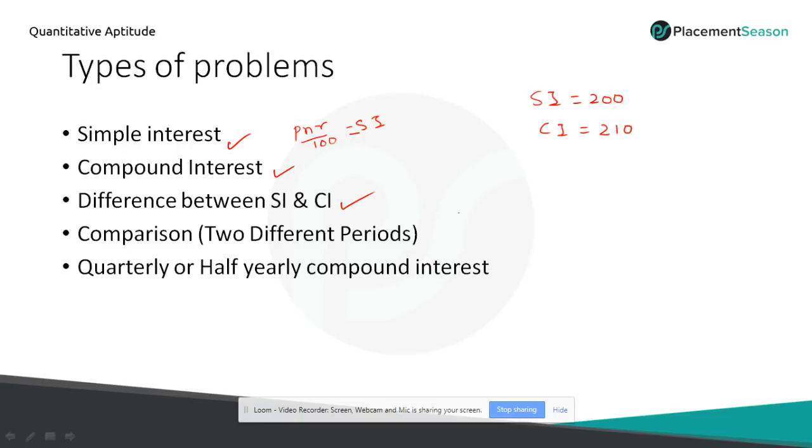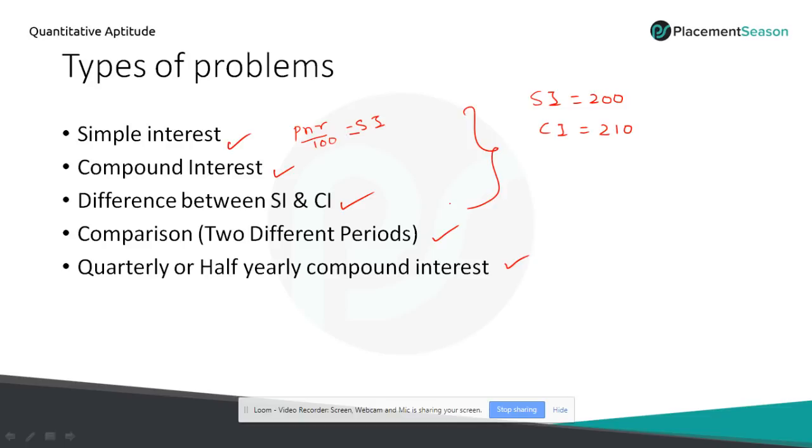You will get problems based on this and we will be discussing them in our upcoming slides. Then comparison, two different periods based problems. They will give interest for some years and again interest for some other years. So we have to calculate rate of interest or principal based on the given parameters. They will compare two different years and you have to find the value. Then the last concept is quarterly or half yearly increment. We'll discuss that at the end of the slides after discussing these 4 headings.